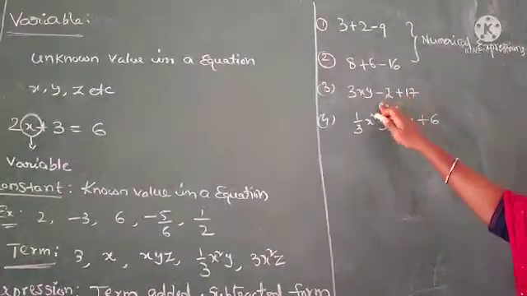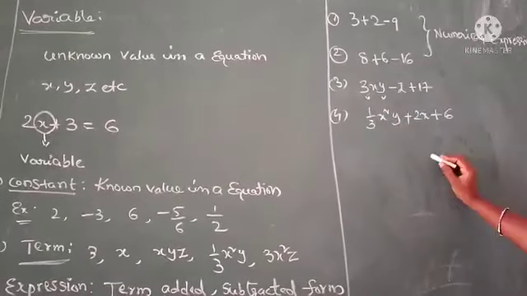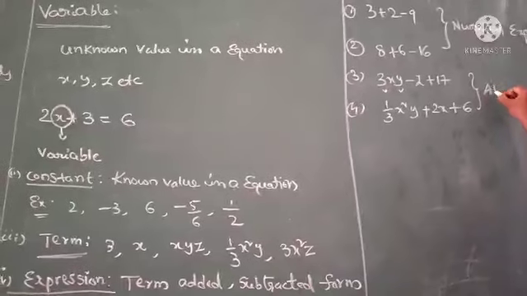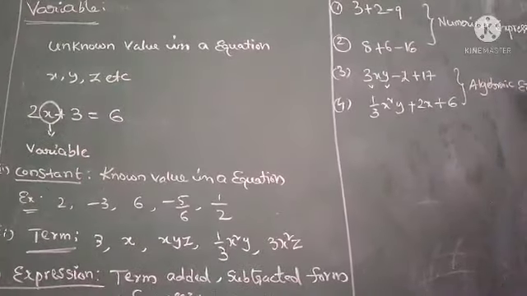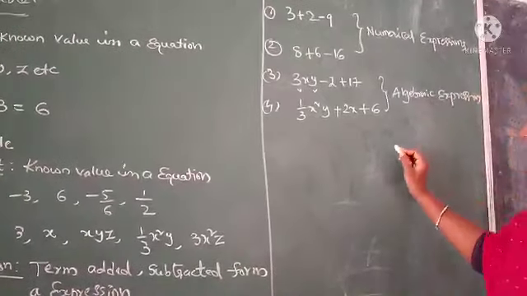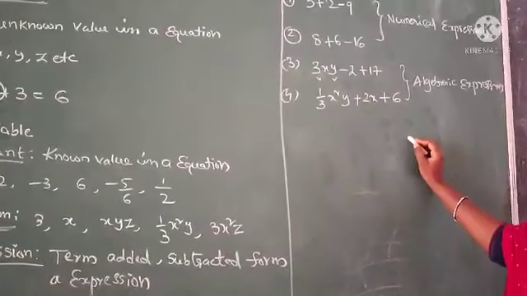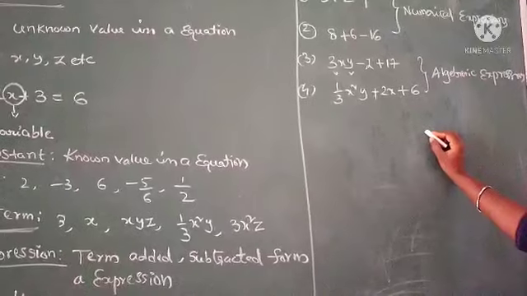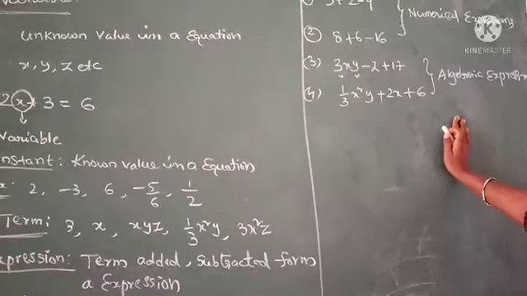Such types of expressions are called algebraic expressions. When an expression has numerical values or constants and variables, such an expression is called an algebraic expression.